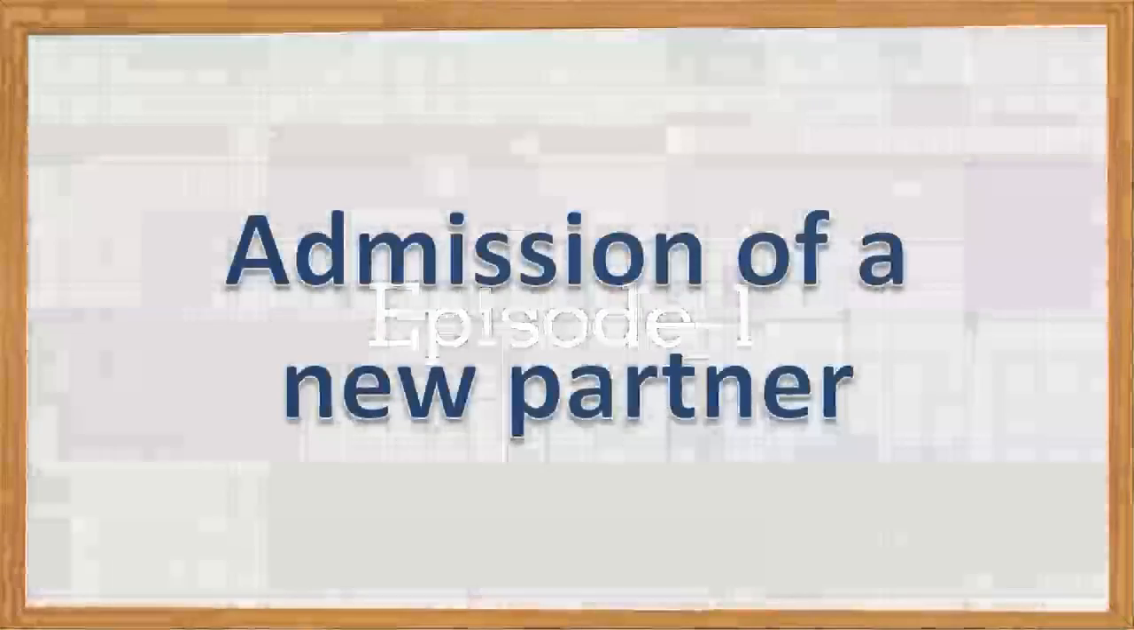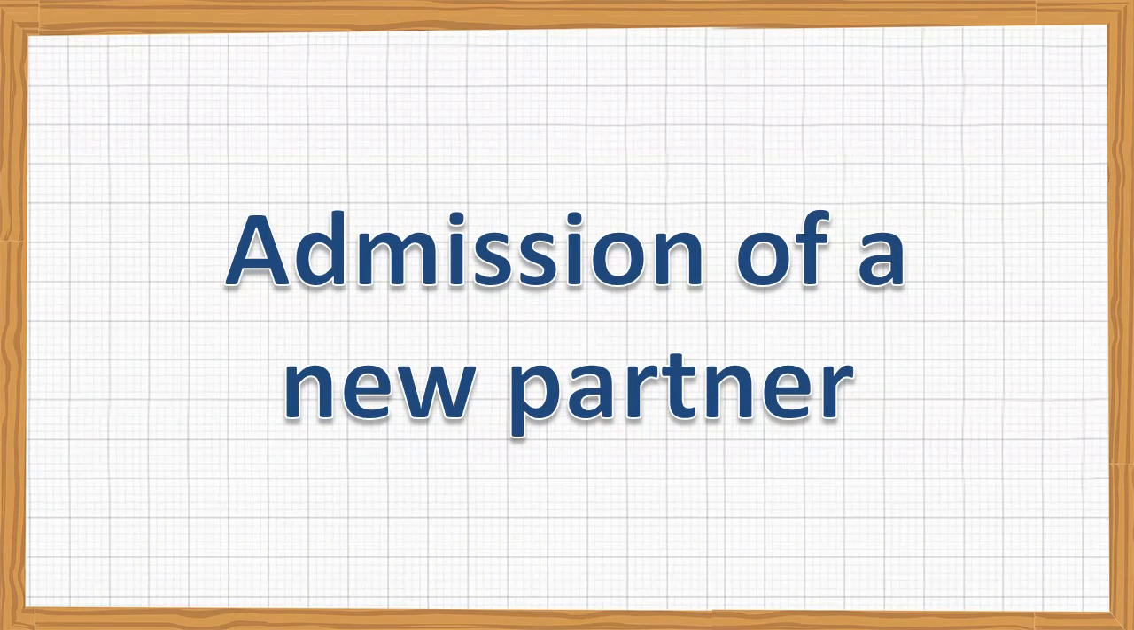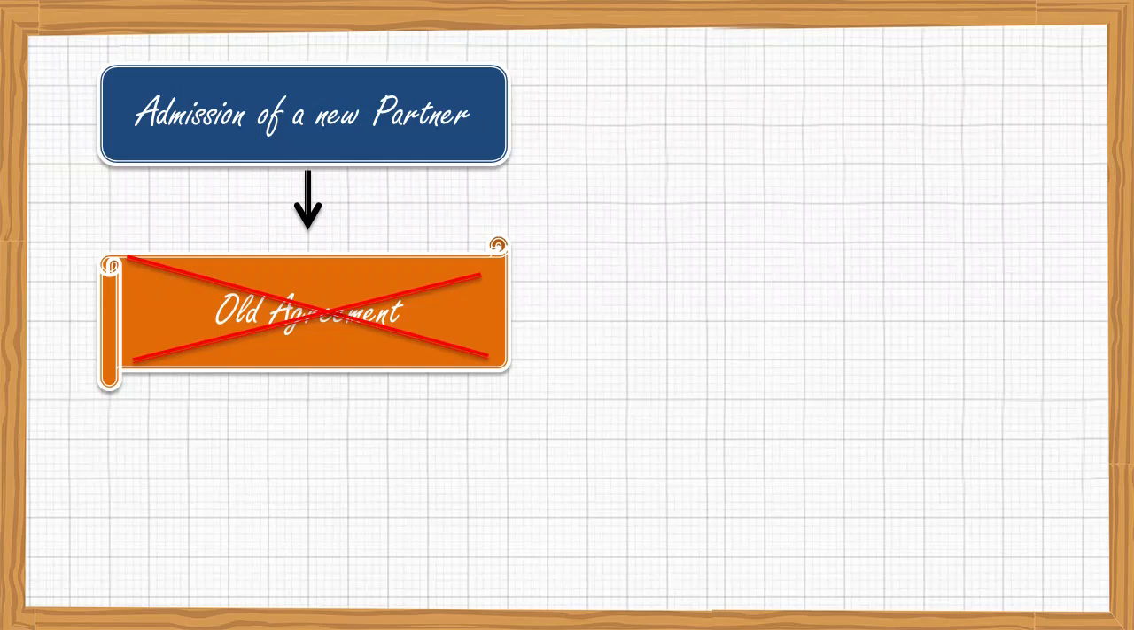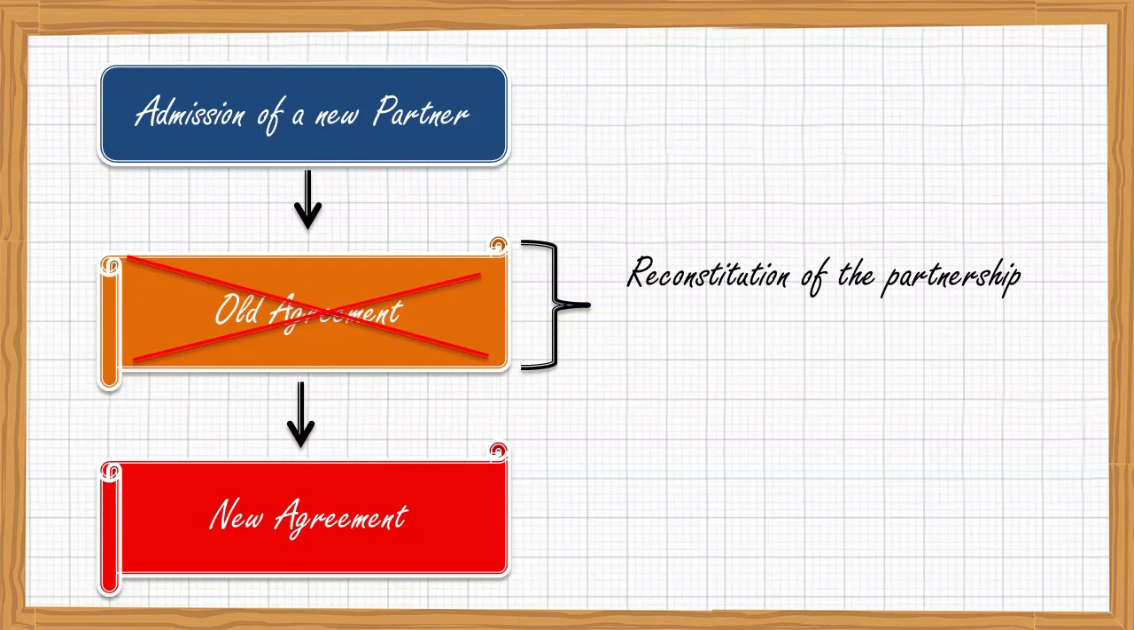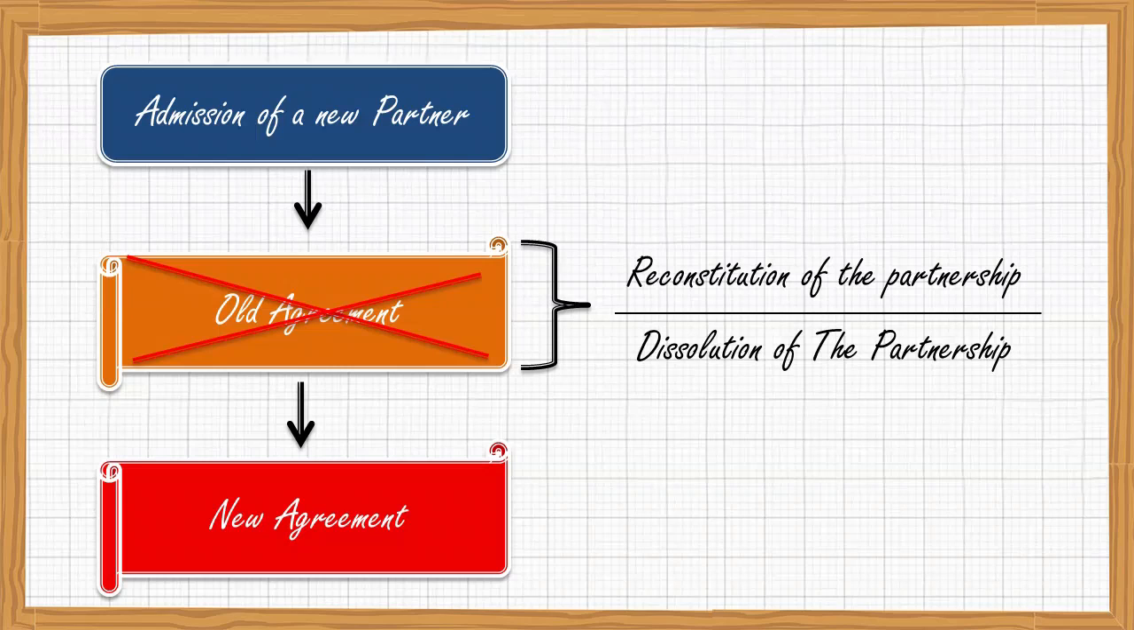Now we'll start admission of a new partner. When a new partner is admitted in a firm, the old agreement comes to an end and the new agreement is formed. If the agreement comes to an end, this is called reconstitution of the partnership. So you can say it's also a sort of dissolution of the partnership. It doesn't mean that the business is going to come to an end. It's the same business, same place, but the only thing is there will be a new agreement.